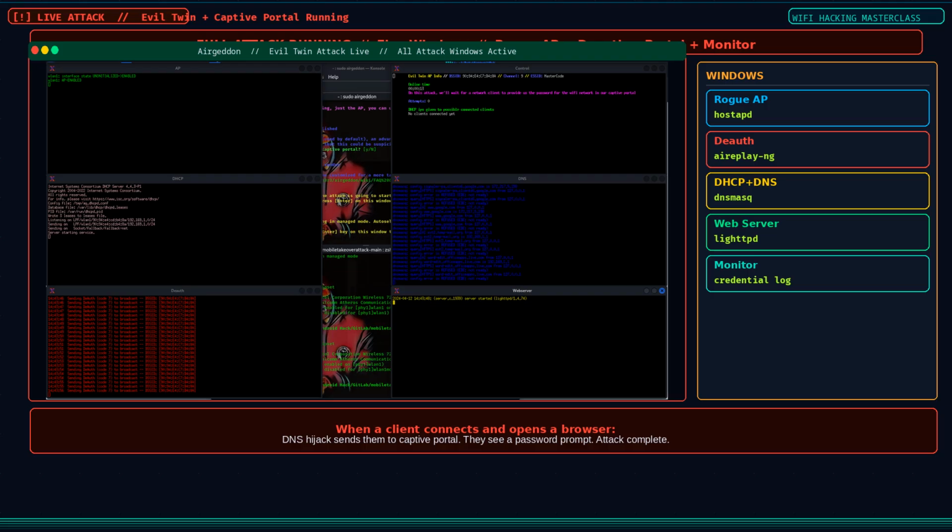When a client connects to the rogue AP and opens a browser, they hit the captive portal immediately. Every component fires at the exact right moment. That is the power of Airgeddon as a framework. It orchestrates a multi-tool attack chain through a single interface.